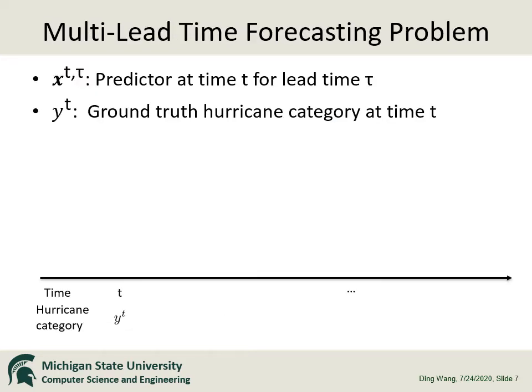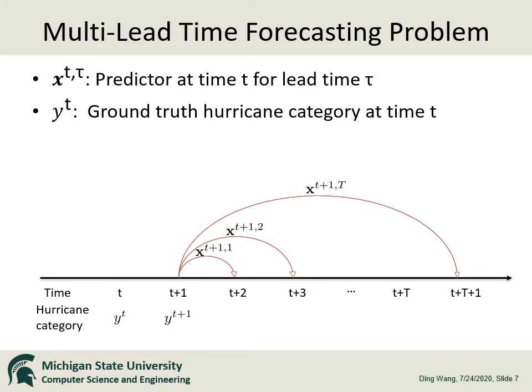In this work, we cast hurricane intensity prediction as a multi-lead time forecasting problem. Formally, the problem can be defined as below. Suppose t is our current time and y_t is the current category of the hurricane. Our goal is to predict the future category at time t plus 1 using predictor x_{t+1}. Then, we predict the future category at time t plus 2 using predictor x_{t+2}, until x_{t+T}. When the current time becomes t plus 1, we will produce the same set of predictions.